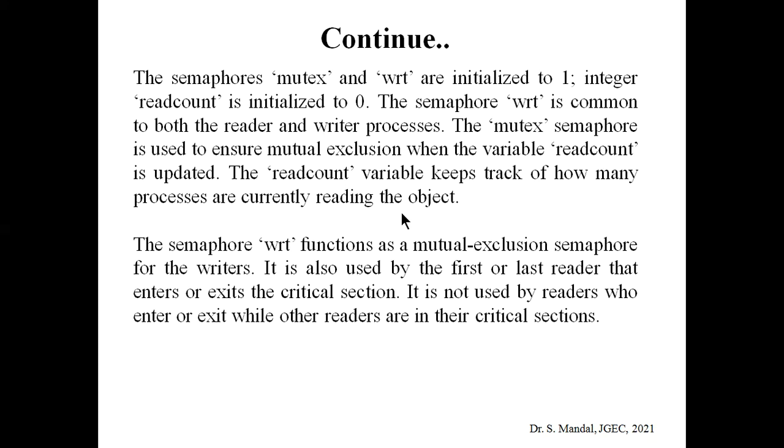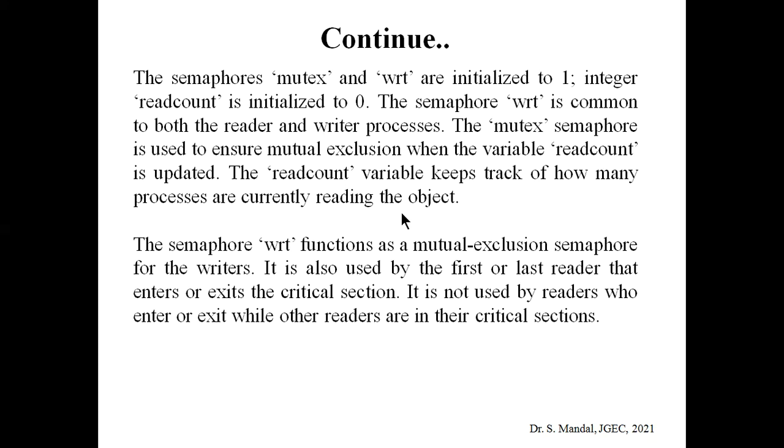Here we are using two semaphores. One is mutex, and we already know that mutex is used for mutual exclusion between reader processes. The other semaphore is wrt, and this semaphore is common to both readers and writers processes. Both semaphores are initialized to 1.